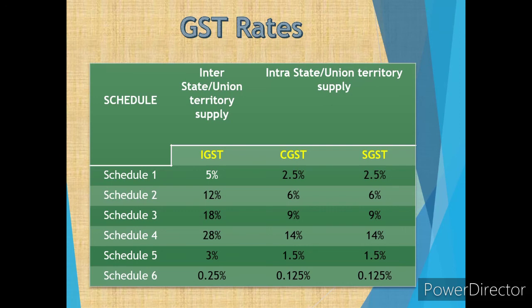There can be periodical changes in GST rates. Prevailing rates shown above in this table are as per the rates at the time of its introduction, that is on July 1st 2017, when the GST was introduced. At that time, this table was given for the rates under various schedules. There can be changes also.